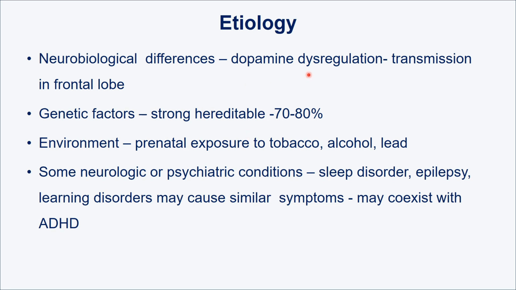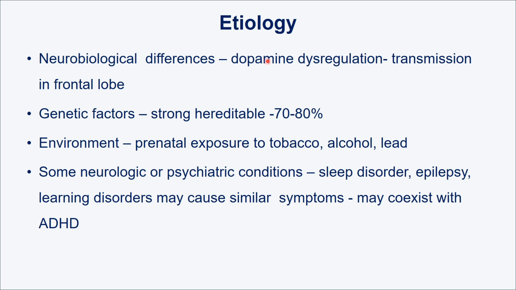Now come to the etiology, why this is occurring. Number 1 cause is neurobiological differences, which means there is dysregulation of dopamine transmission to the frontal cortex. Dopamine is one of the neurotransmitters involved in attention regulation, impulse control, decision making and motor activity.